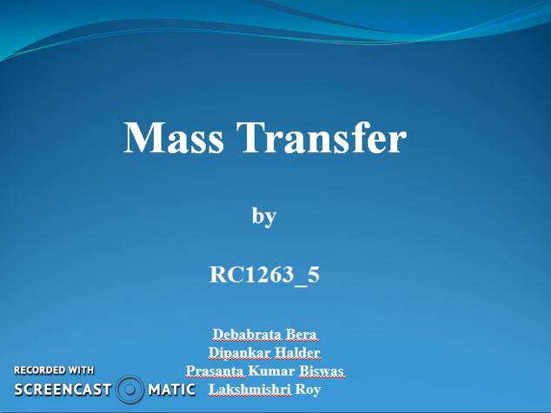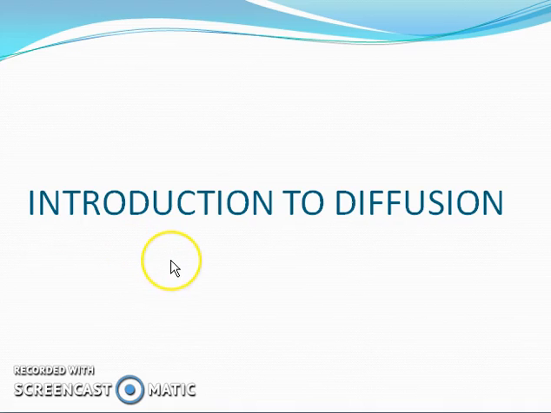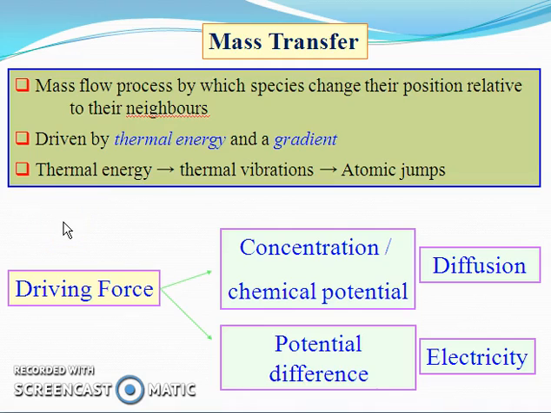So our emphasis is on mass transfer by diffusion process, and in our first lecture we will discuss an introduction to mass transfer. Now, what is the mass transfer or mass flow process? Mass flow process means the process by which species change their position relative to their neighbor. Molecules of different components move from one place to another place, and that is explained by mass transfer phenomena.